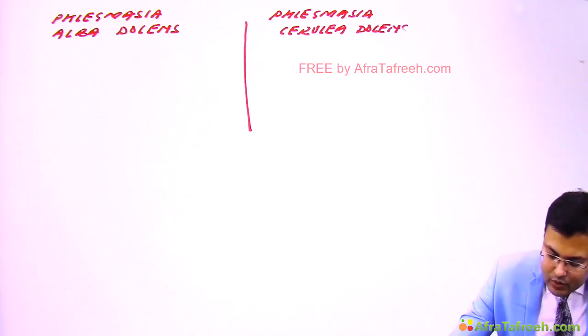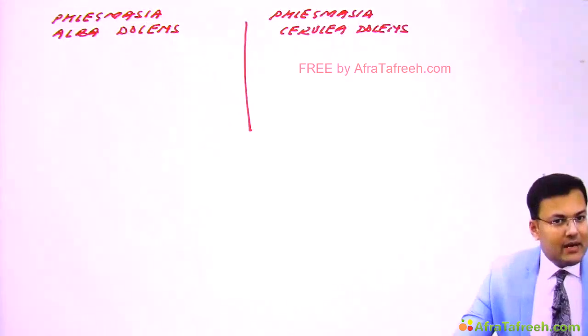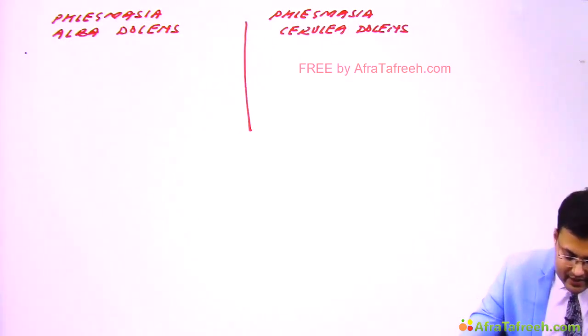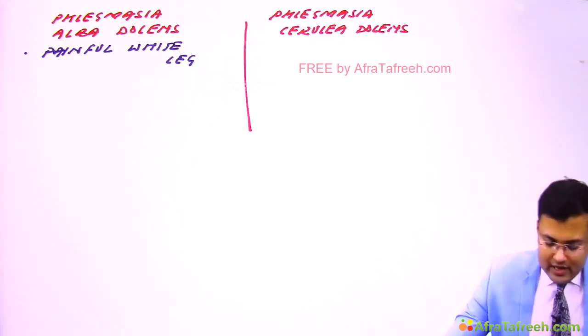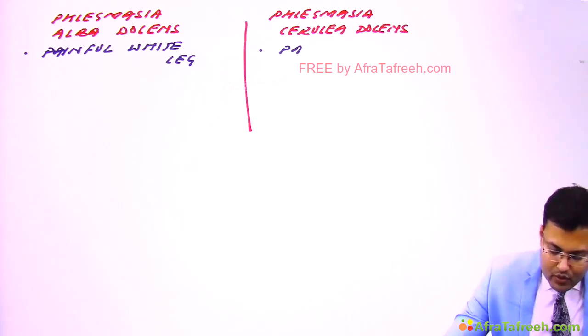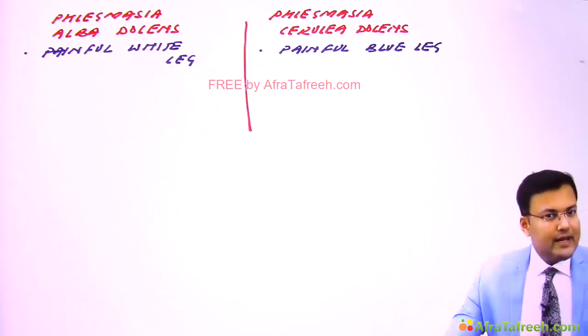Okay. Now the names, phlegmasia alba dolens. This is painful white leg. So the other name, it is also known as painful white leg. So the leg will appear white, relatively white. And this is caeruleus. So this is painful blue leg. Okay, it is very easy to understand.